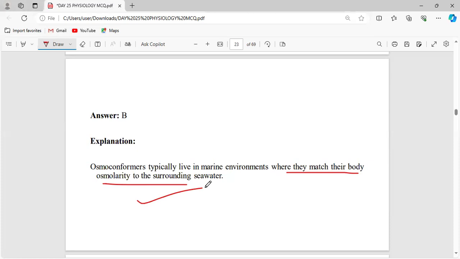See, in the case of osmoregulators, they have their own internal body osmolarity, so they don't need to regulate anything externally. They don't want to do that. But osmoconformers have to match with their external environment, so they have to move to different environments.